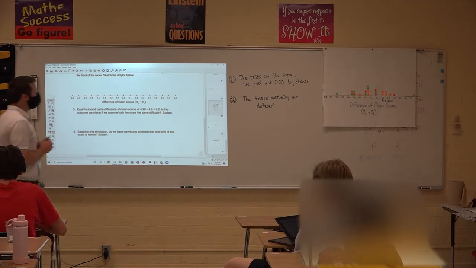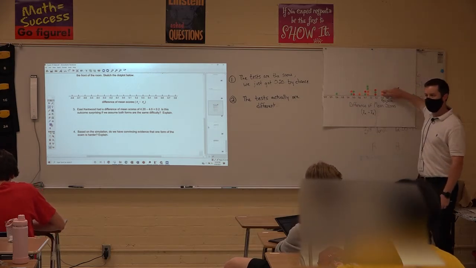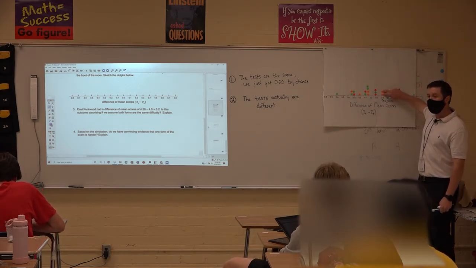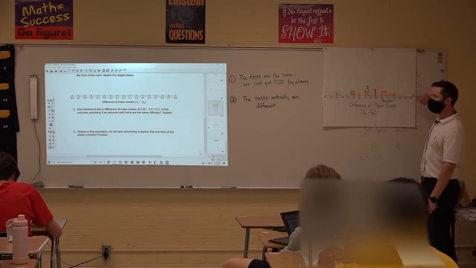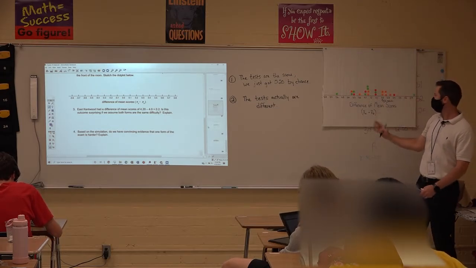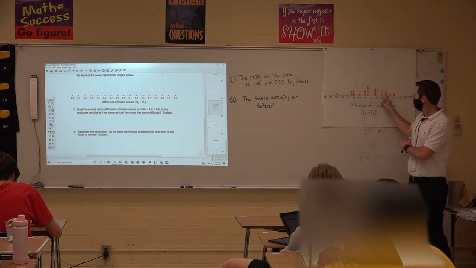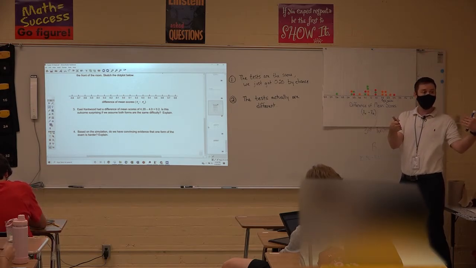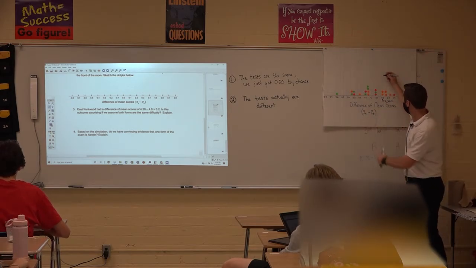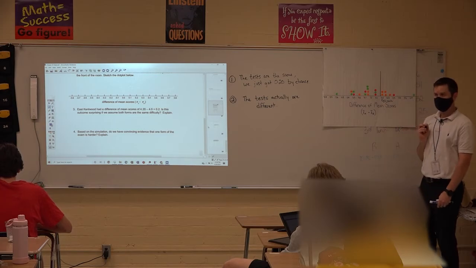And so there are a couple of 0.2s that you guys got. Those would give evidence that the tests are different. And then everything to the right. So I want you to draw a little vertical line. We're going to separate all the sample differences just like East Kentwood got, or something even more extreme, from the ones that were not. So let's draw a little vertical line right here just to the left of those 0.2s.